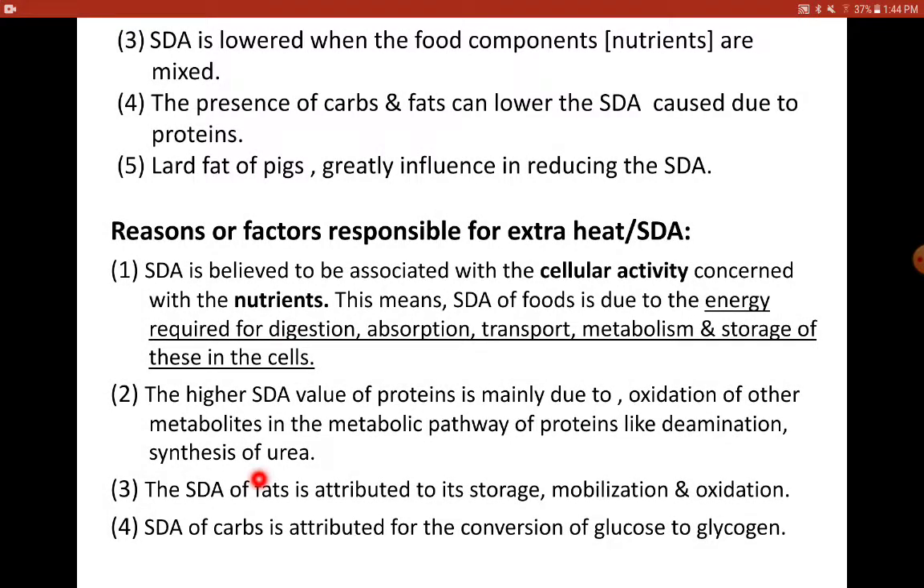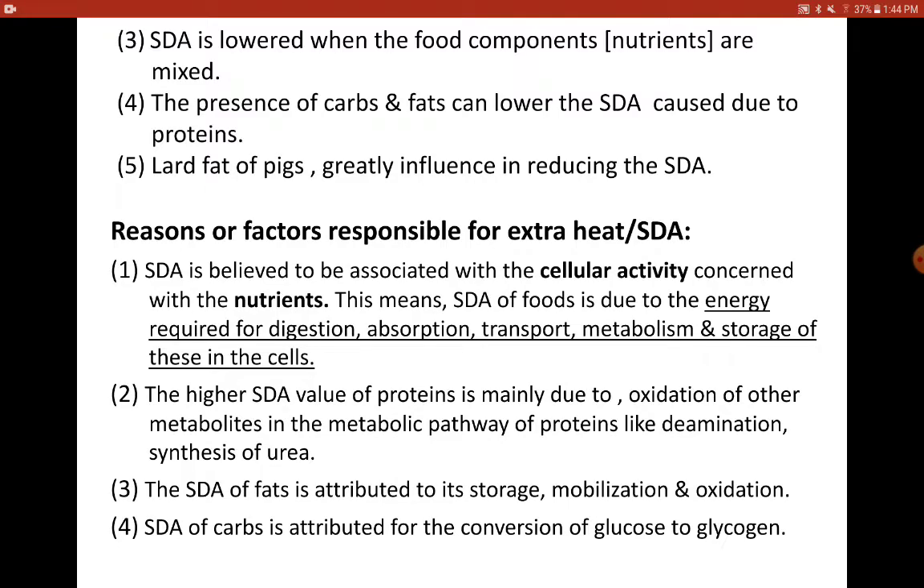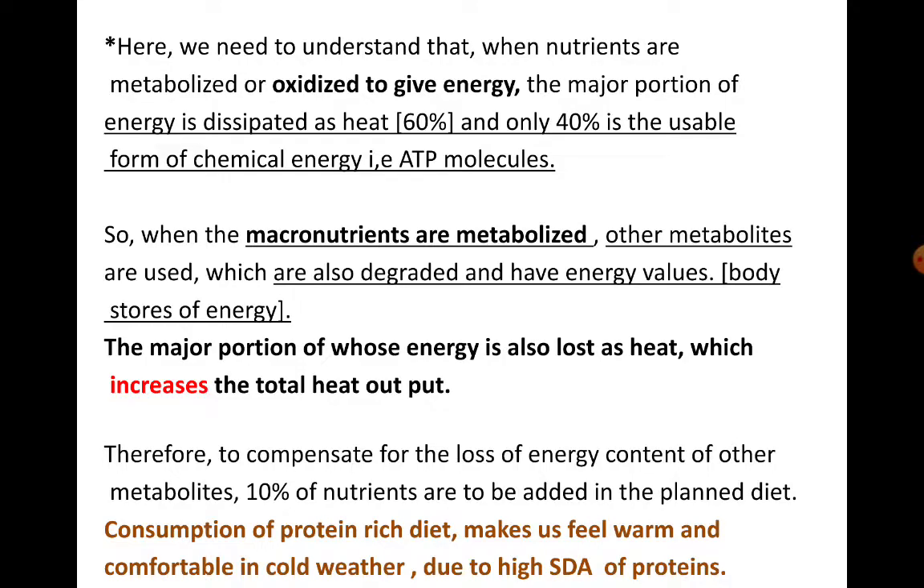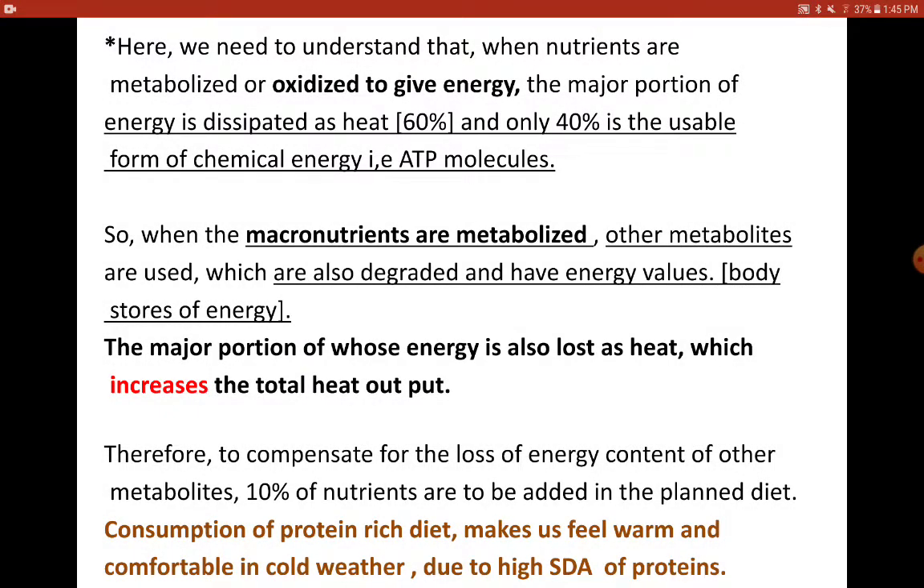The SDA of fat is mainly because of the energy that is required for storage, mobilization and oxidation. And with respect to carbohydrates, the SDA is mainly because an extra amount of heat is required for conversion of glucose to glycogen. So there are so many factors, that is what is said here. These macronutrients are metabolized and other metabolites are used which also have energy value.